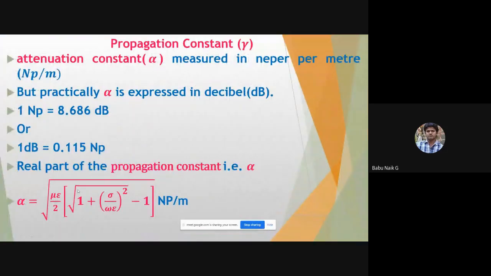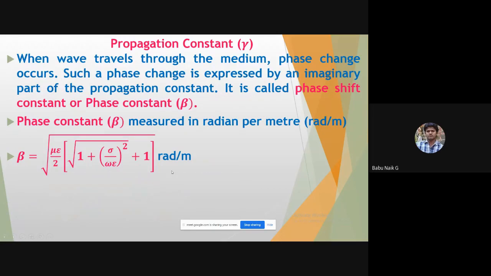Alpha is equal to the square root of (mu epsilon over 2) times the square root of ((1 plus (sigma over omega epsilon) squared) minus 1). This is the attenuation constant, with unit Napier per meter. Remember this formula, as we will always be utilizing it.